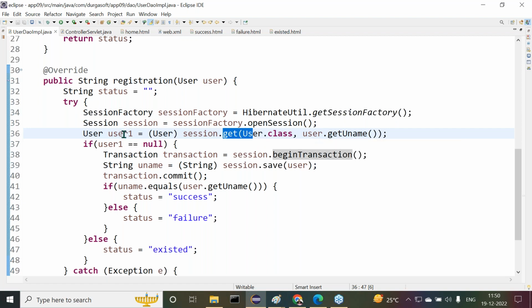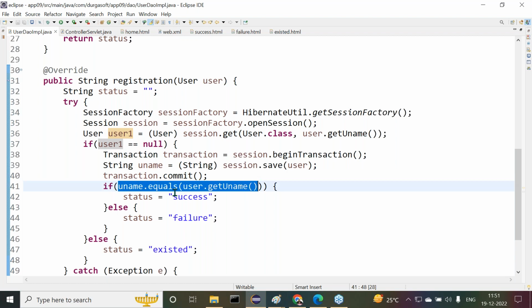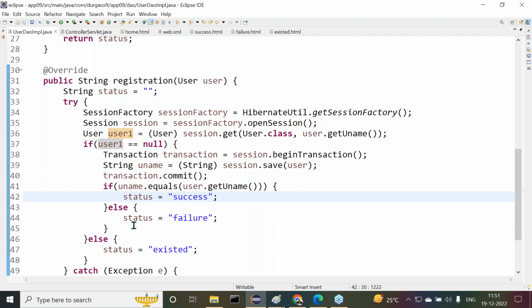If the user is available in the database, it will return the user object. If not available, it will return a null value. If user is double equals null, it means the user does not exist. By using these instructions, we insert the user object in the database. Then it will return the primary key value. I check whether that primary key value is the same as the original user-provided primary key value. If same, success, otherwise failure. This is the logic we provided here.